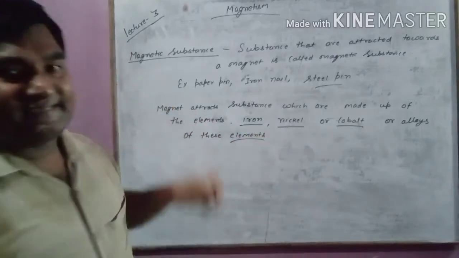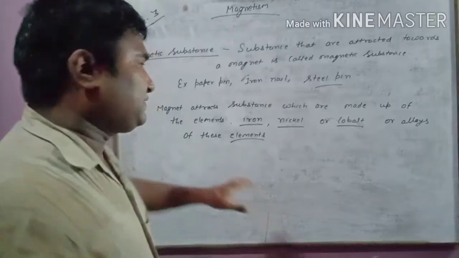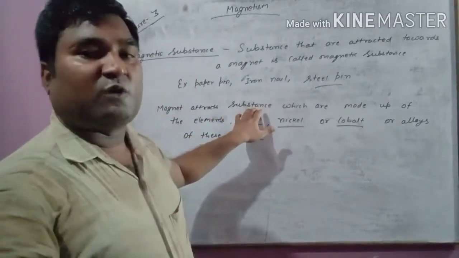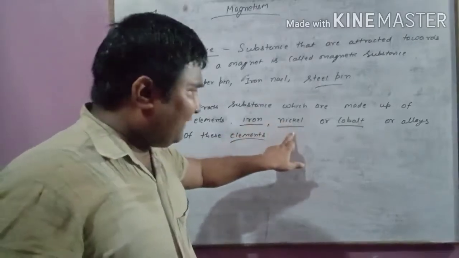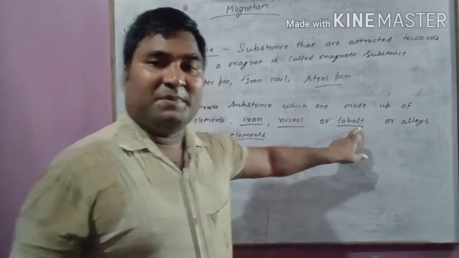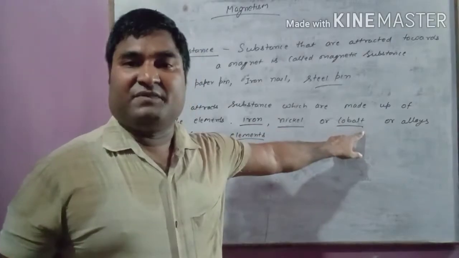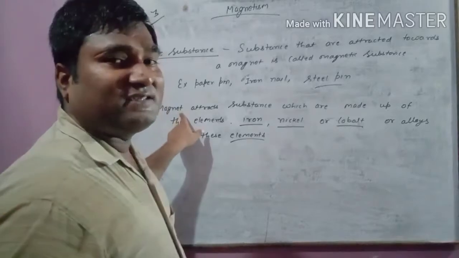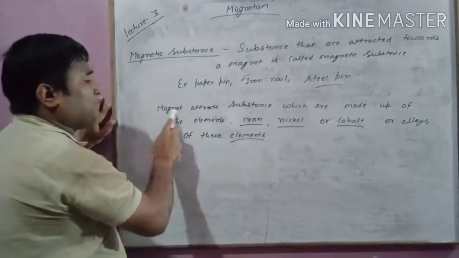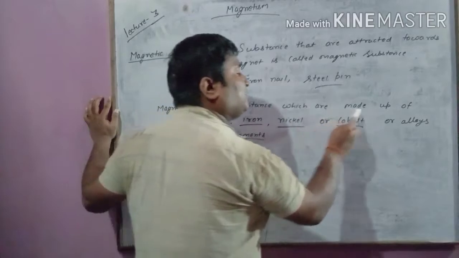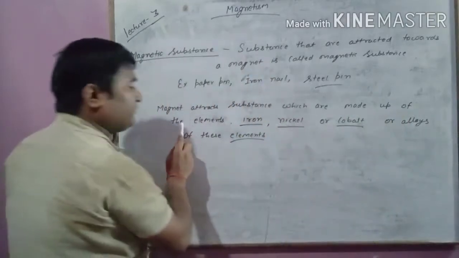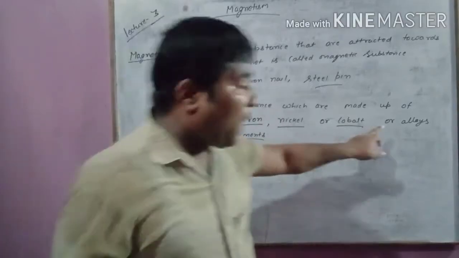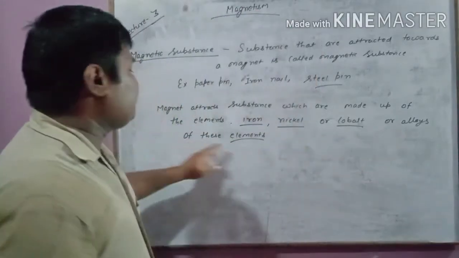See, what is the catch here? What I want to say is that the magnet attracts a substance which should contain iron or nickel or cobalt. Means any of these three, if it is present in the substance, that will be attracted towards the magnet.